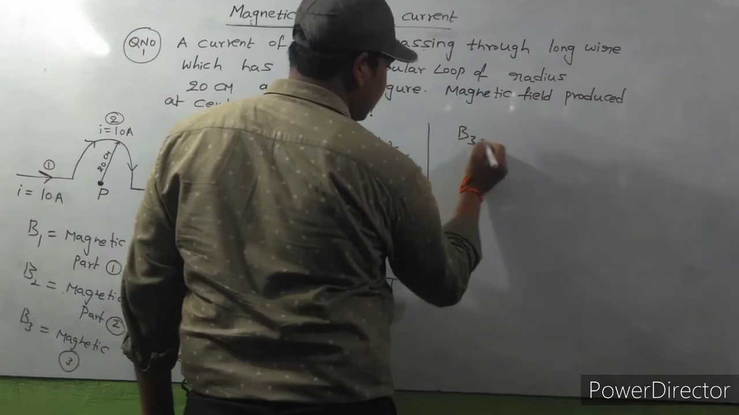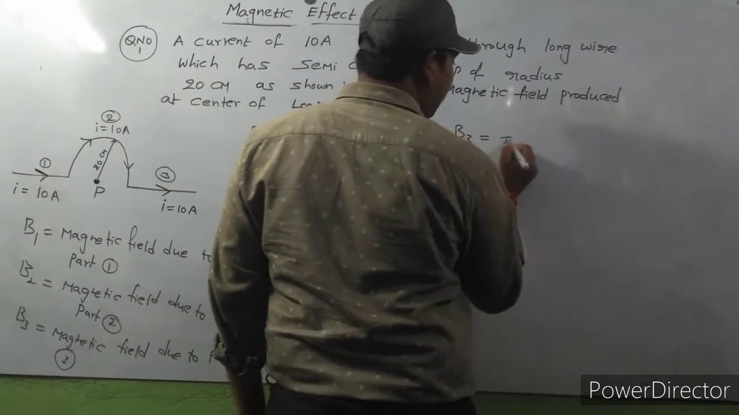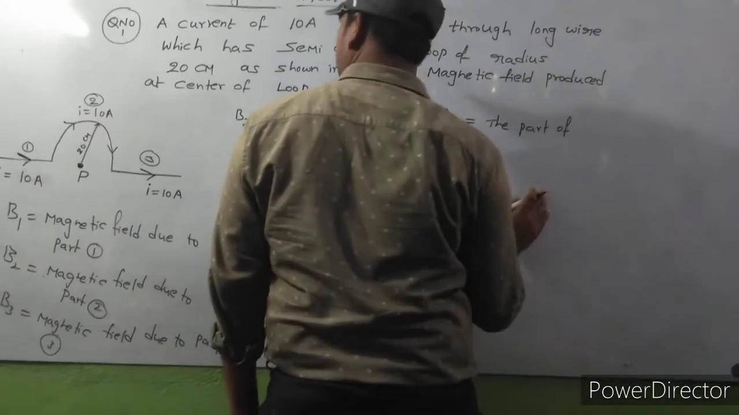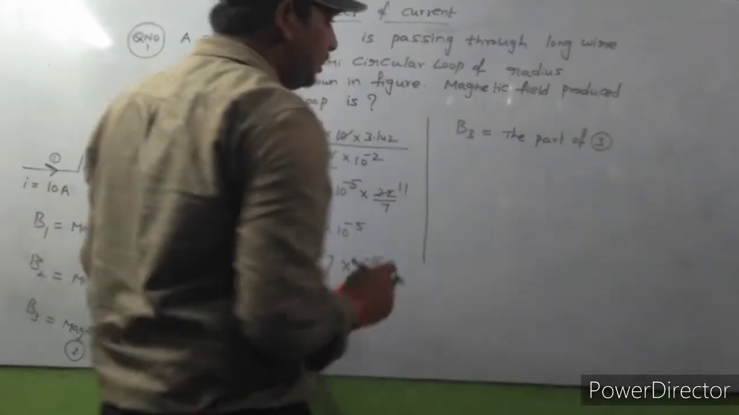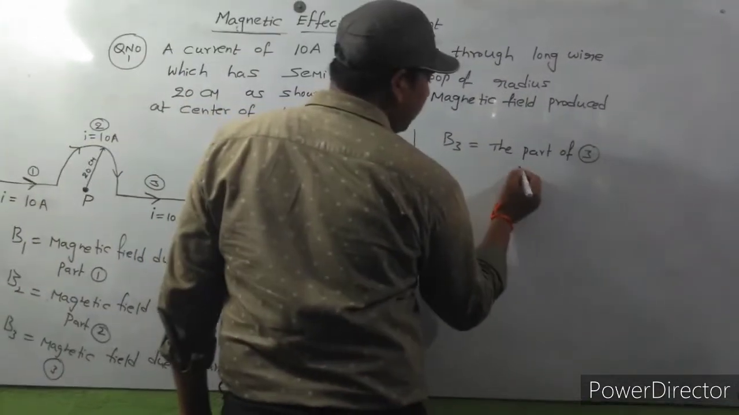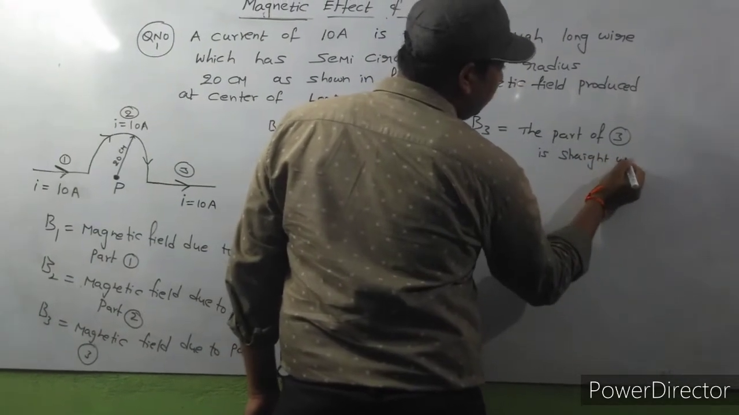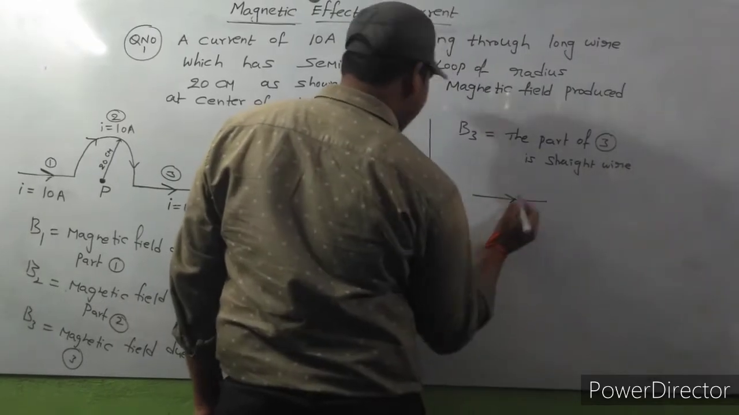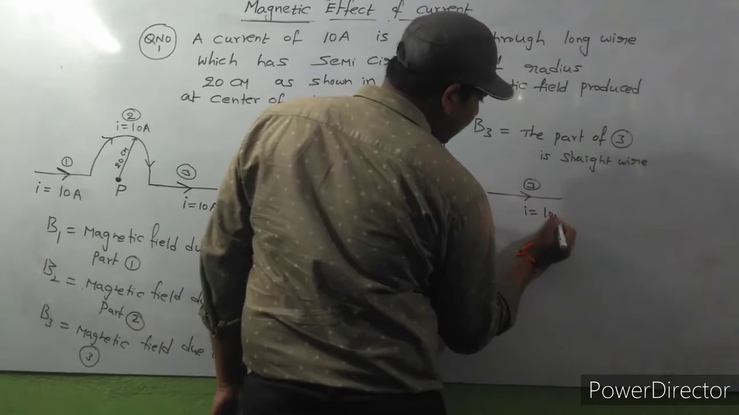Next, B3, the part of 3. So the part of 3 is a straight wire. Here you consider a straight wire. So this is a part of wire, third part. This is also straight wire. I is equal to 10 amps, current is passing.